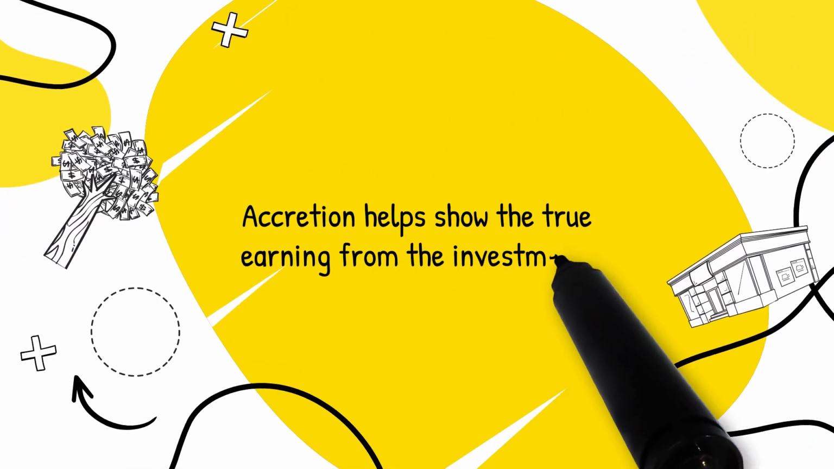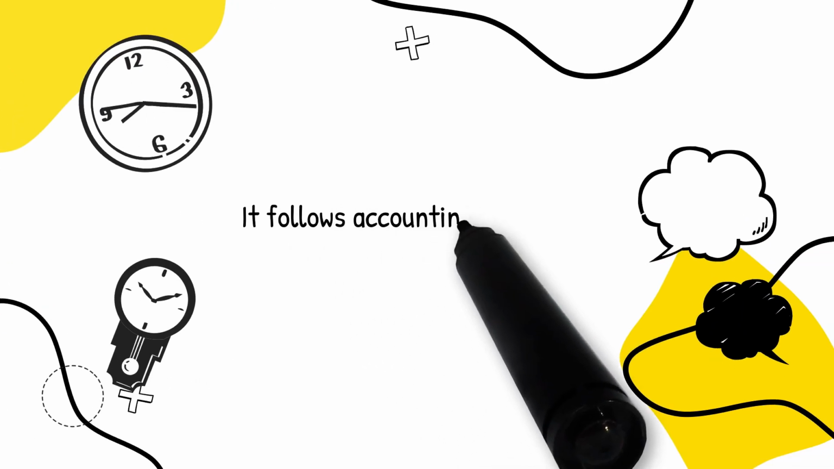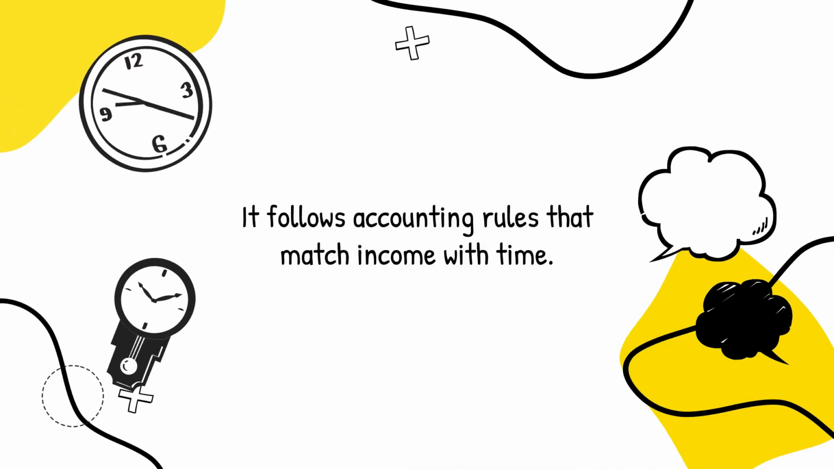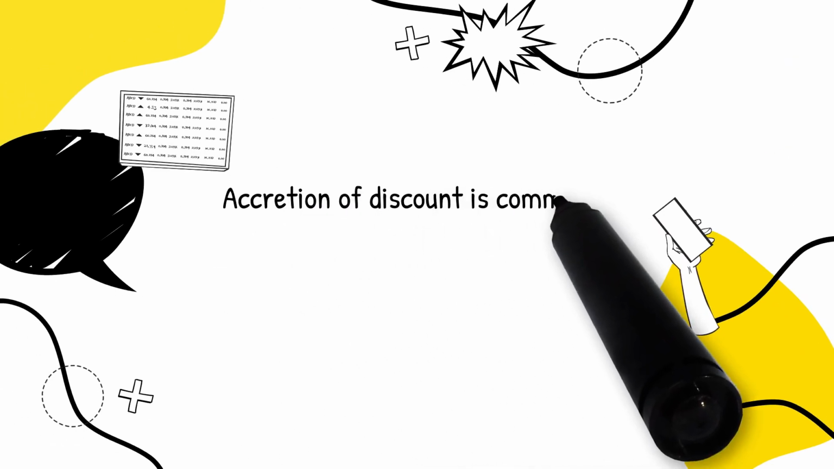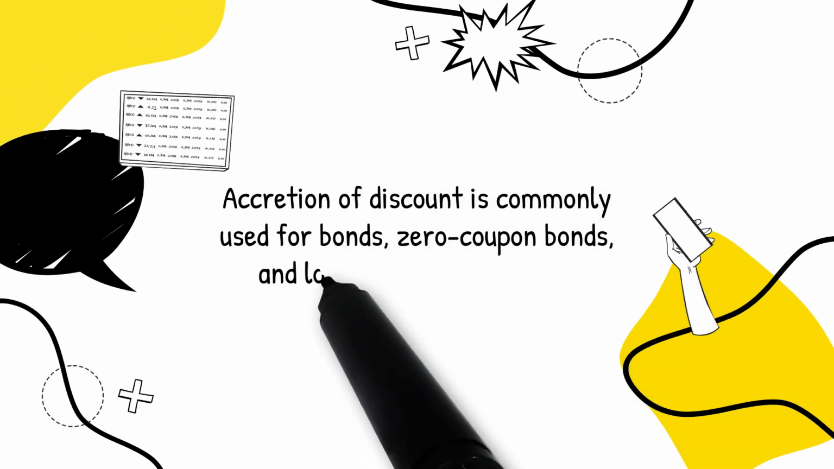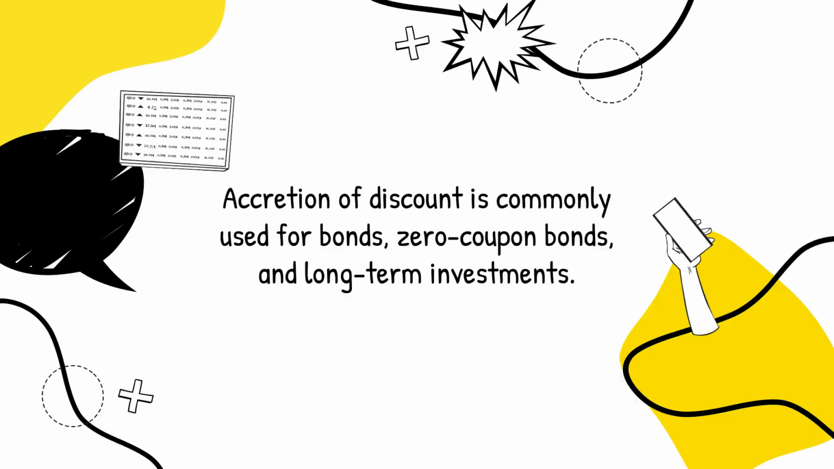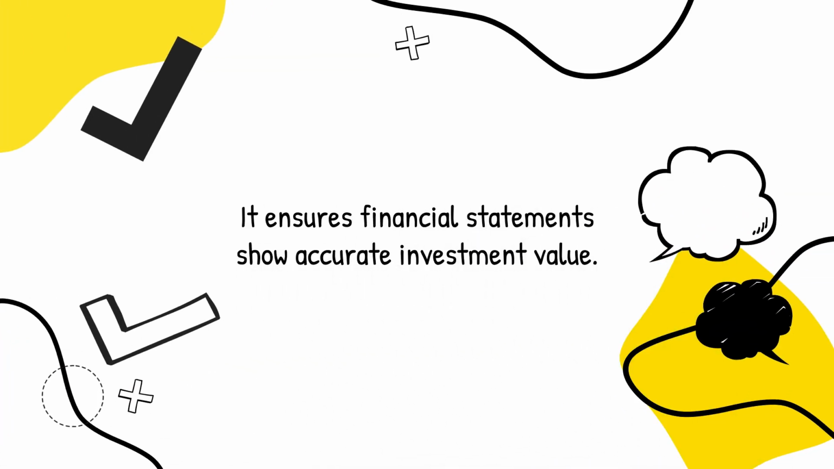Accretion helps show the true earning from the investment. It follows accounting rules that match income with time. Accretion of discount is commonly used for bonds, zero-coupon bonds, and long-term investments. It ensures financial statements show accurate investment value.